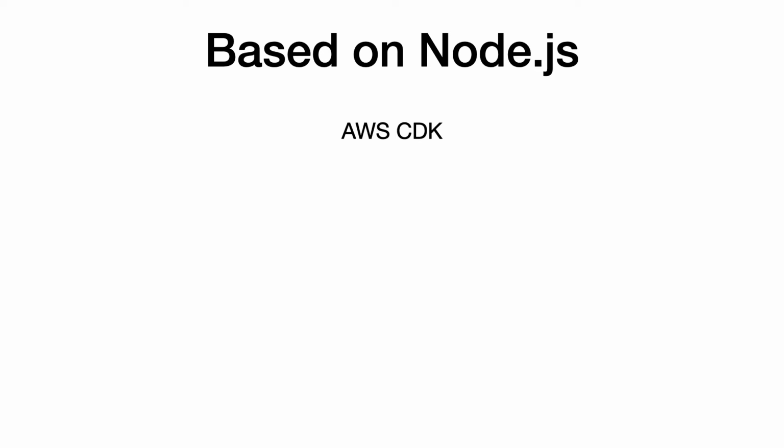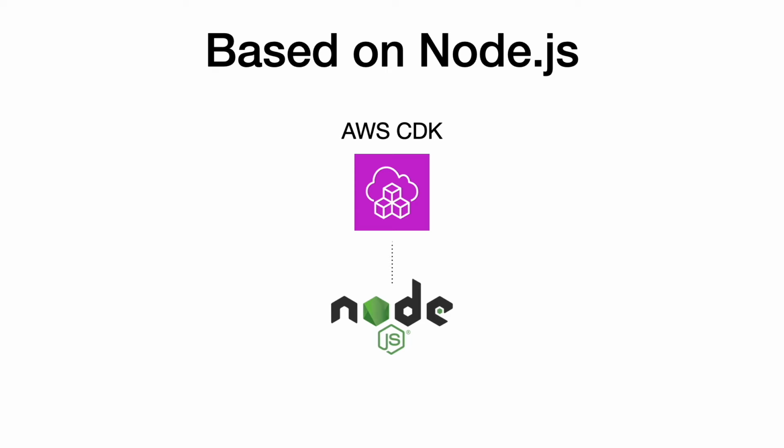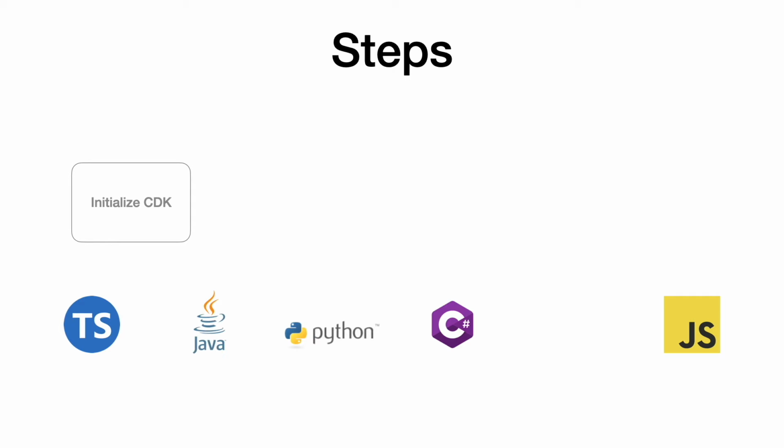CDK is built on Node.js, so you can install the CDK as one of the Node libraries. To work with CDK, you need to initialize the CDK application first. As we discussed earlier, CDK supports multiple programming languages. You can initialize the CDK code in any of these supported languages. This creates the basic code structure in the specified language. You will be building your CDK application on top of the initial code structure created as part of the initialize process. You will be leveraging the CDK constructs and utility classes in order to develop your CDK application.